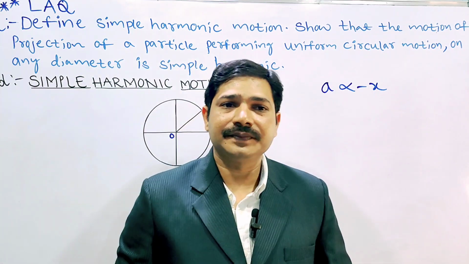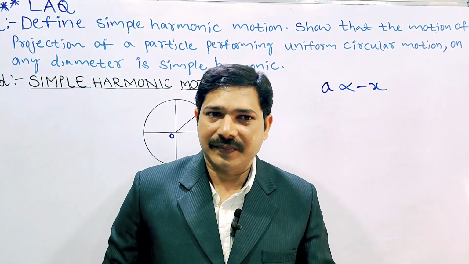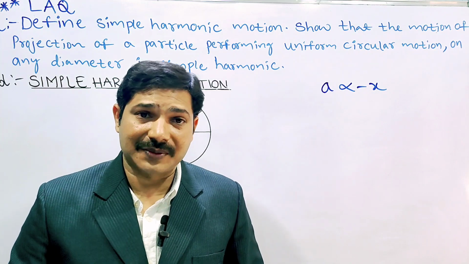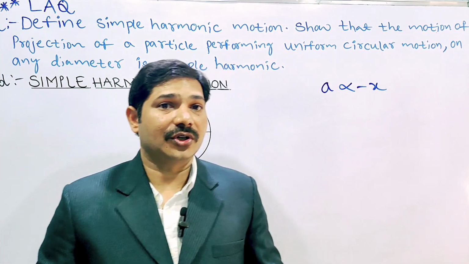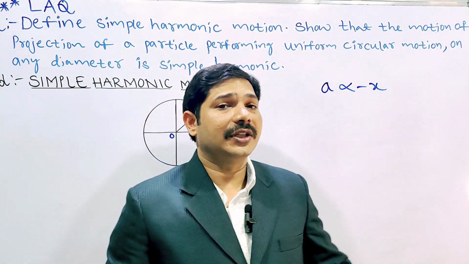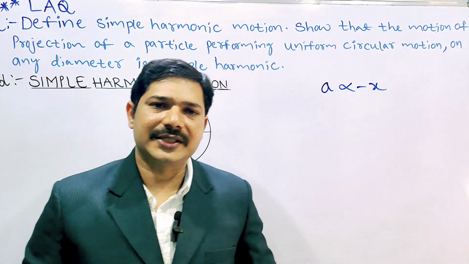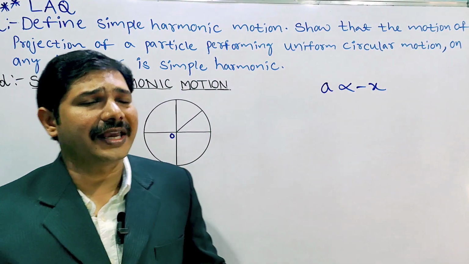What is the definition? The body should move in to and fro oscillations, and the acceleration of the body is directly proportional to the displacement. Acceleration and displacement should be in opposite directions. So the body is always directed towards the fixed point. That is called simple harmonic motion. Then we have to prove this case.